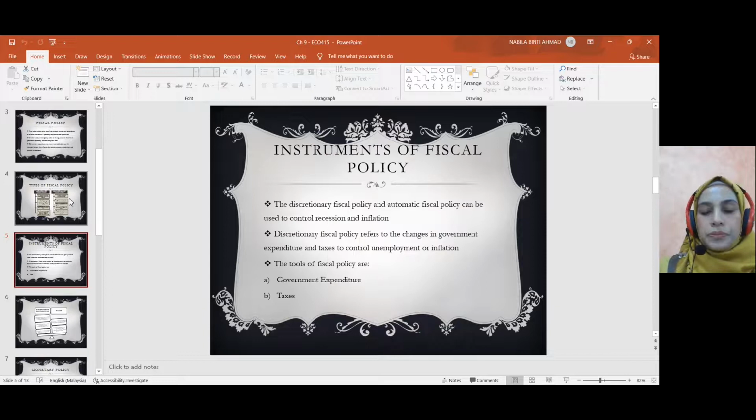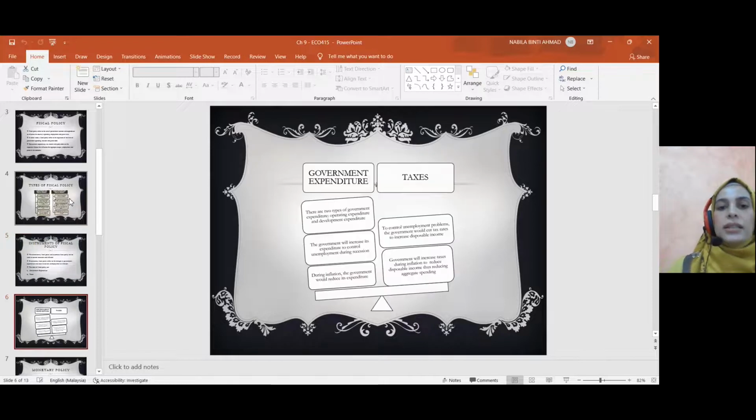Right? Jadi apakah tools of fiscal policy? Kita ada government expenditure dan juga tax lah. Right, so government expenditure saya dah explain tadi. Kita ada operating expenditure dan juga development. And untuk tax kita ada jenis-jenis tax lah yang direct tax ataupun indirect tax lah. Okay, right?